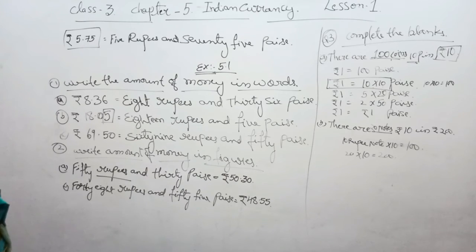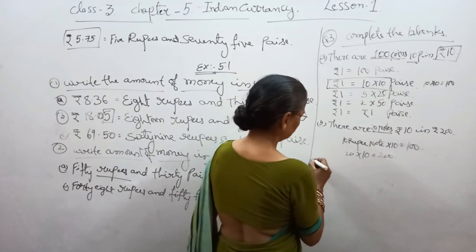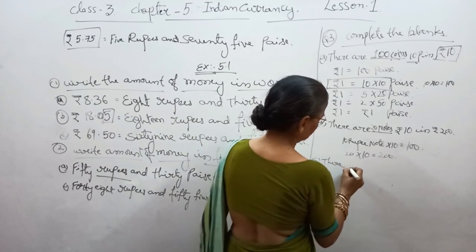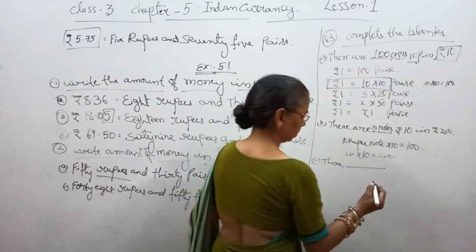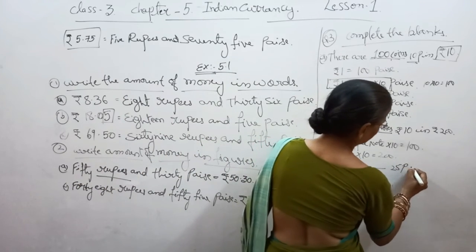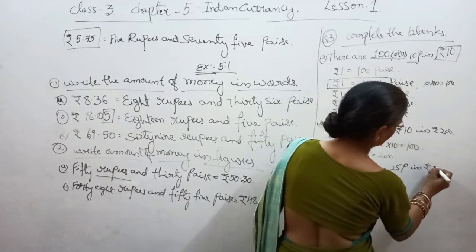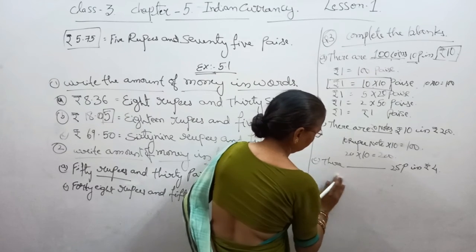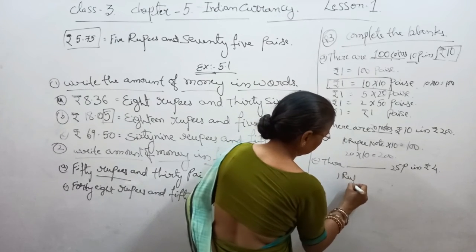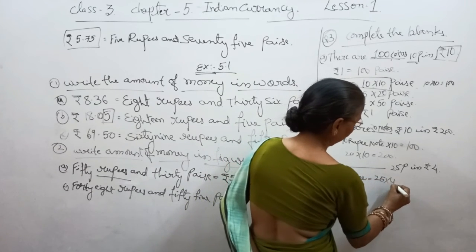And the third one is there are dash 25 paise in rupees 4. In 1 rupee, 25 into 4.